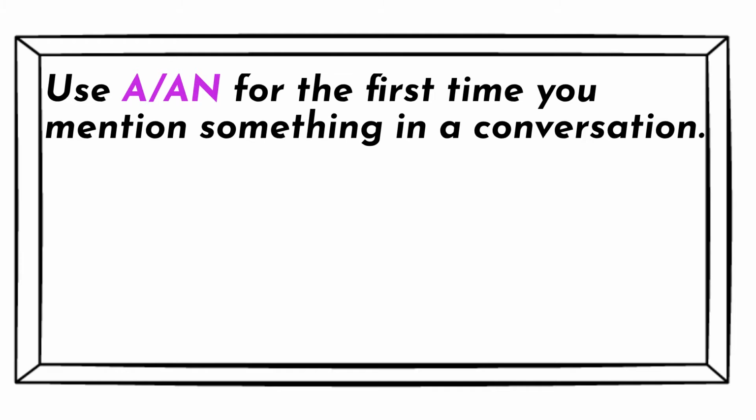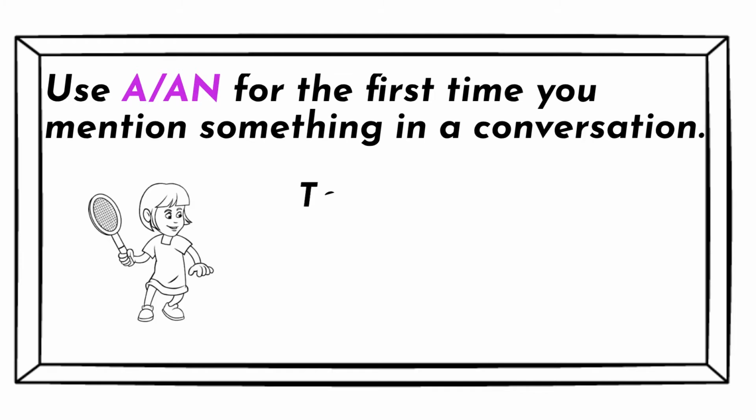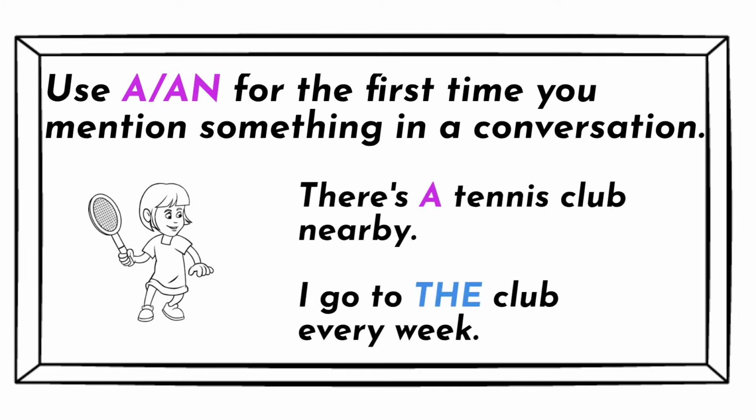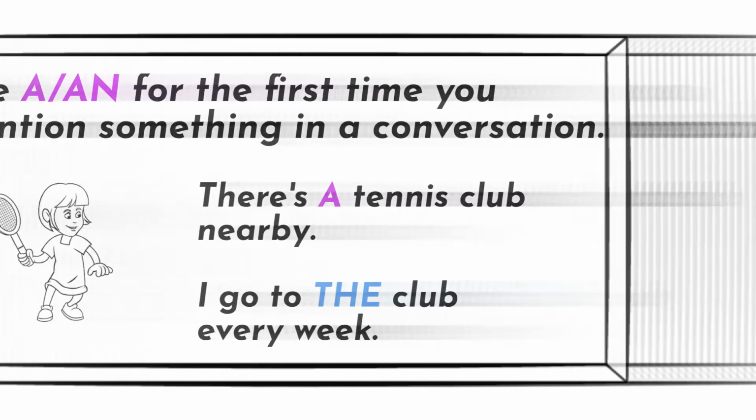Use a, an for the first time you mention something in a conversation. There's a tennis club nearby. I go to the club every week.